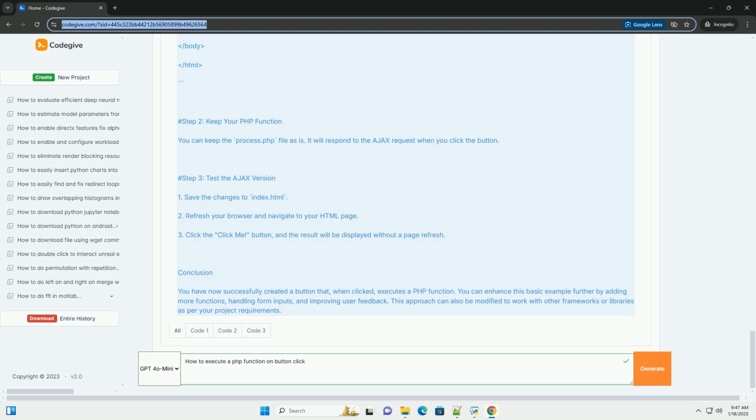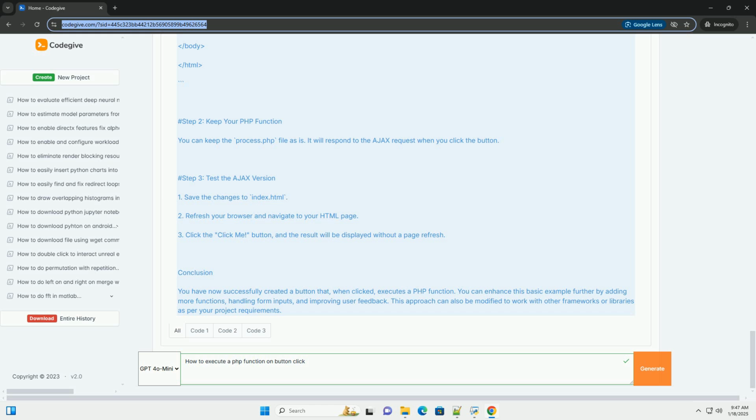1. Place both process.php and index.html in your web server's root directory, for example htdocs for XAMPP. 2. Open a web browser and navigate to http://localhost/index.html. 3. Click the Click Me button. This will submit the form to process.php, execute my function, and display the response.